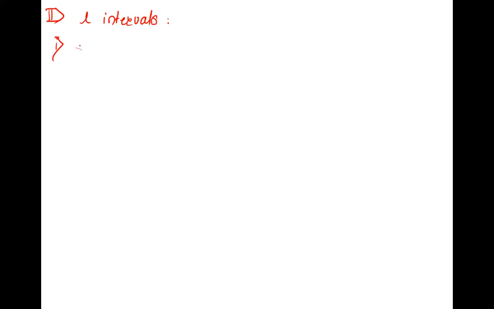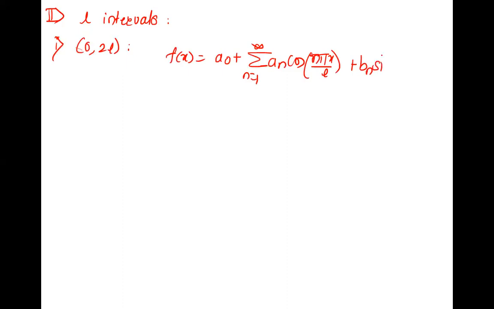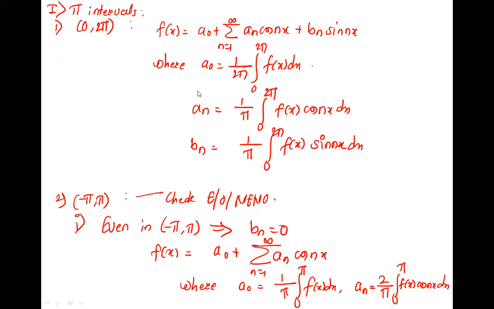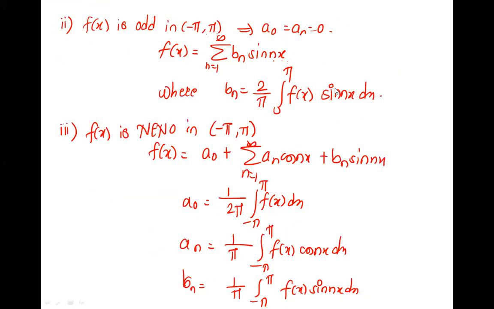There are three types once again. First is 0 to 2L. So f of x has everything in the Fourier series: a naught, an, and bn. f of x is a naught plus an cos n pi x by L plus bn sin n pi x by L. If you can see 0 to 2 pi, everything is the same in 0 to 2L also, but pi is replaced by L everywhere and the angle is n pi x by L.